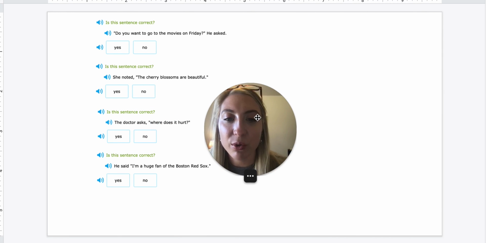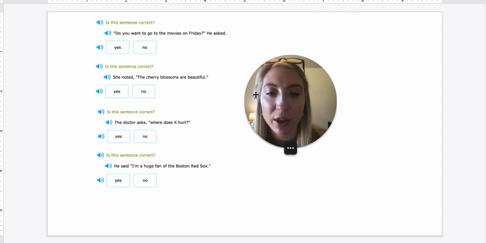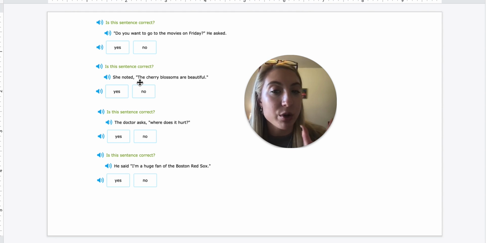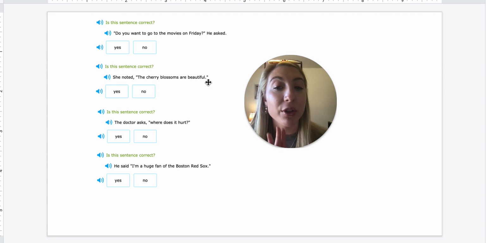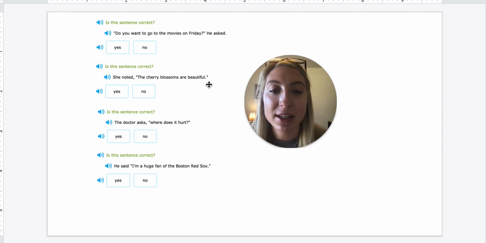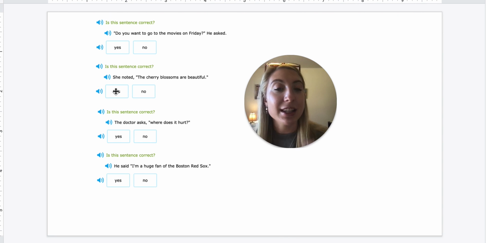We're just going to do the first 2, or let's do these 2. She noted, "The cherry blossoms are beautiful." Is this sentence correct? Well, let's see. We have the comma after she noted. So since the quotation is at the end, the comma comes at the beginning. So that's good. And then the cherry blossoms are beautiful. Remember, the first word of our quotation marks needs to be capitalized, and the period is inside the quotation mark. So yes, this sentence is correct. We checked off all the boxes.